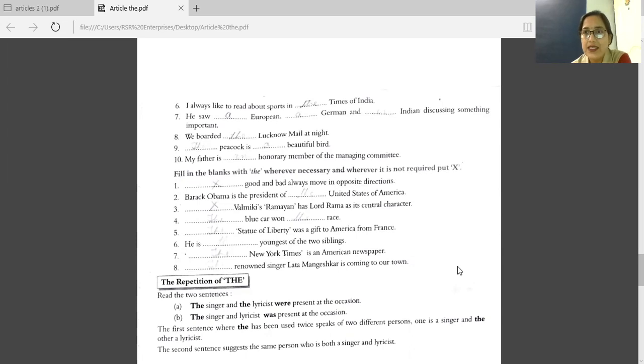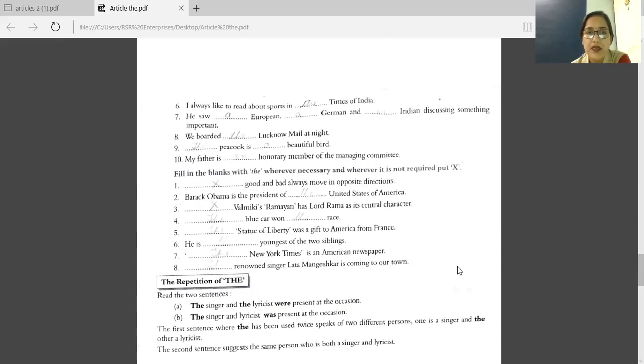Now let's see another exercise. Fill in the blanks with the wherever necessary and wherever it is not required. First one: good and bad always move in opposite directions. In this condition, we will not use any article, so cross here.